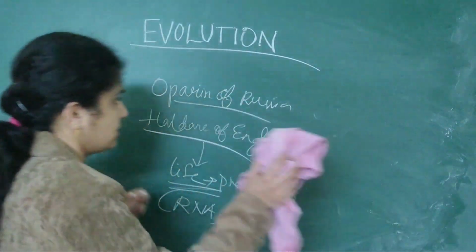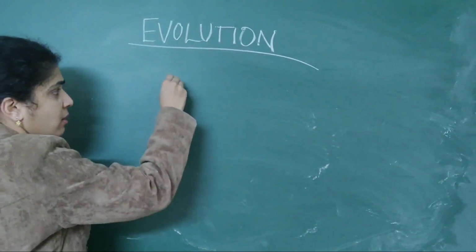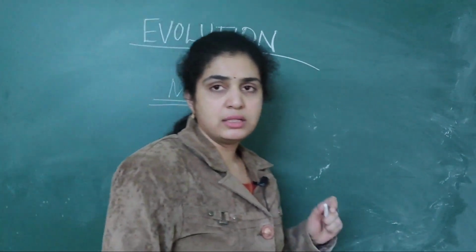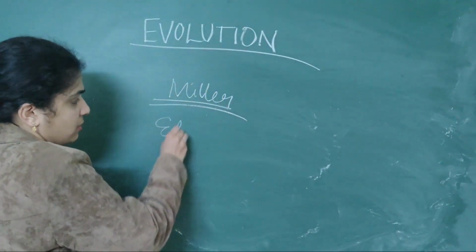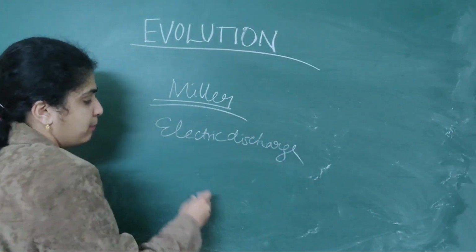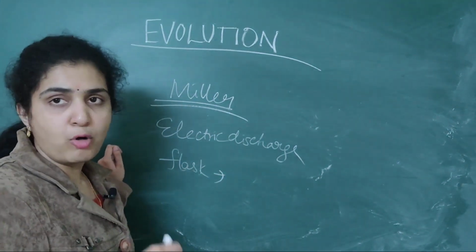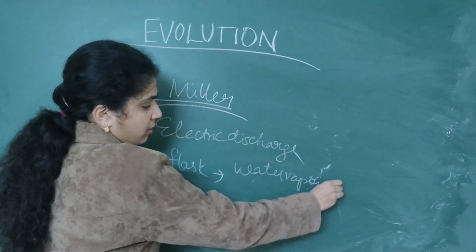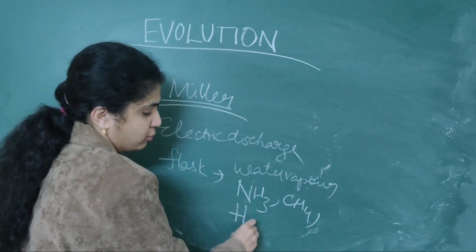The fourth and the last theory for the origin of life was given by Miller. He gave a theory called the electric discharge experiment. He performed electric discharge, and in this experiment, he took a flask. In the flask, he took 4 molecules: water vapor, ammonia, methane, as well as hydrogen.